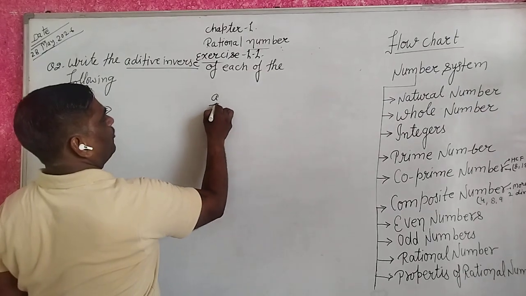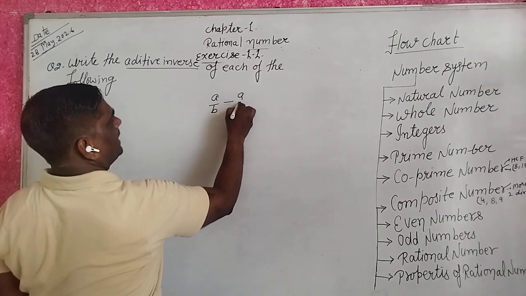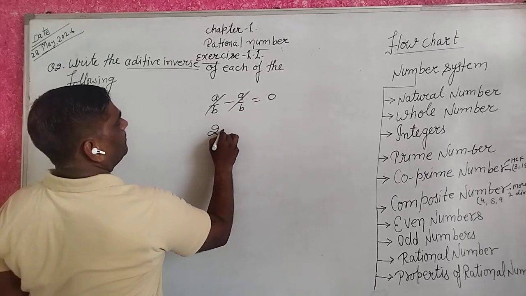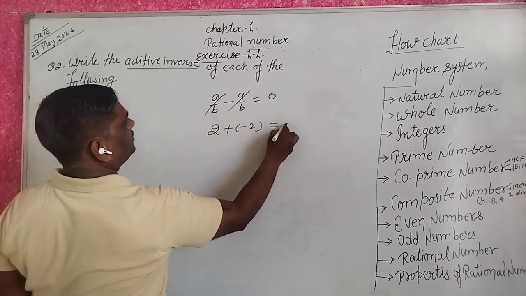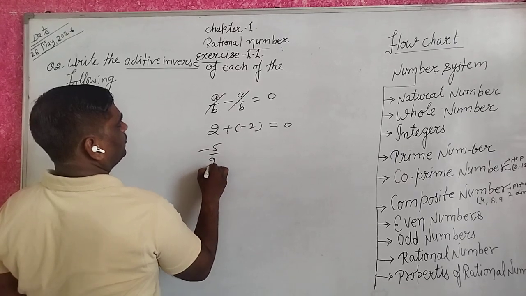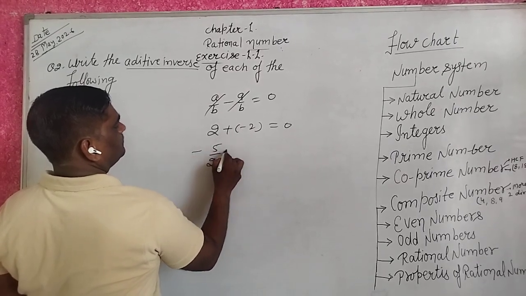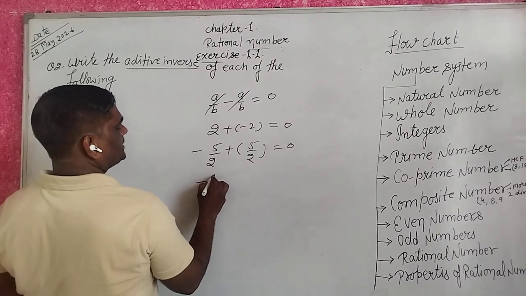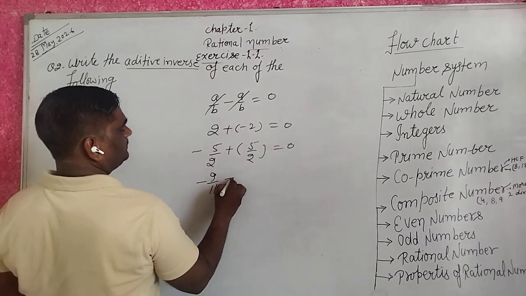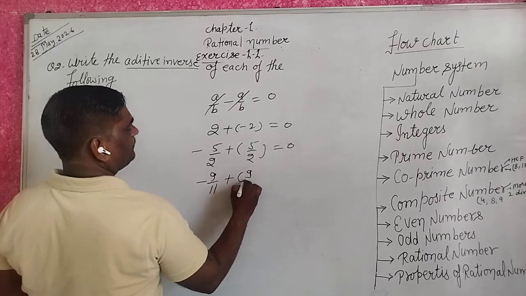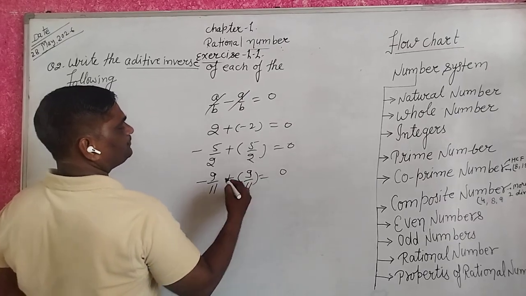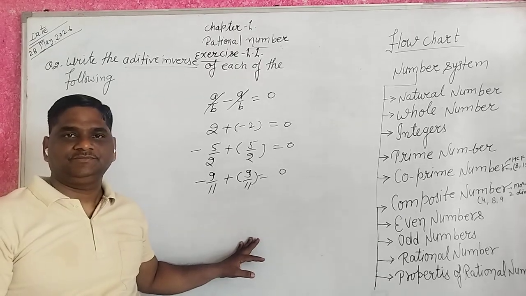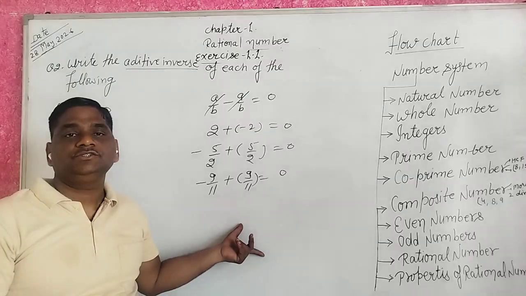So a upon b plus minus a upon b cancel, equal to 0. 2 plus minus 2 equal to 0. Minus 5 upon 2 plus 5 upon 2 is equal to 0. Minus 9 upon 11 plus 9 upon 11 equal to 0. These are additive inverses.